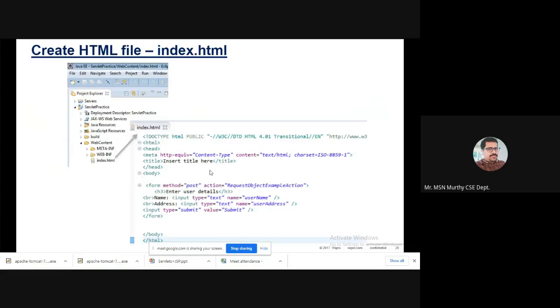Okay, for example, you see this is an index.html file. This contains name and address. Name is a text box and address is also a text box. This uses the post method. The form should contain the method, whether it is get or post. So you see, for example, here it is the post method. This contains the two text fields, one is name and another is address, and a submit button. Input type equal to submit. This is the submit button.